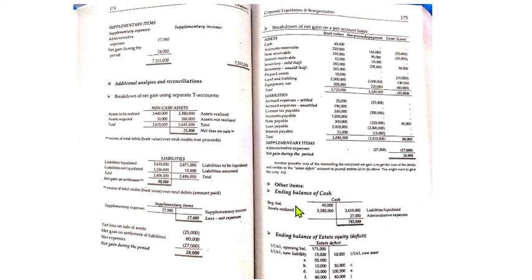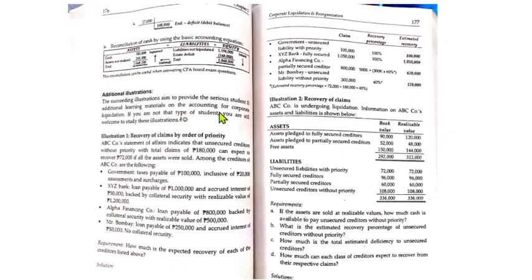Okay, you can also look at the ending balance of cash by analyzing the beginning balance of cash, 40, plus the assets realized, kasi ito yung mga nabentang assets. So, ibig sabihin, ito na yung total cash mo, minus yung mga binayaran mong liabilities, minus yung binayaran mong expenses. So, the ending balance of cash is at 783,000. So, that's how you analyze. Same is true with the ending balance of the estate equity or deficit account. Madali lang naman ito because you will just look at the journal entries and then you recognize kung magkano magiging ending balance ng estate or deficit equity accounts.